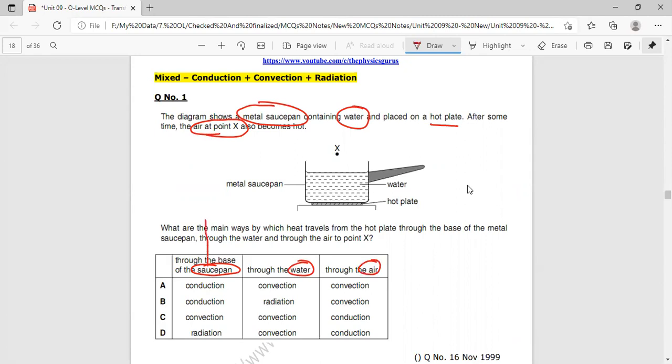Metal saucepan is related with solid. So in solid, heat is being transferred by the method which is called conduction. So these two options are opted out. Water, fluid. Fluid is related with convection. In fluid there is nothing like radiation, because radiation takes place in space. The method of transfer of heat which takes place in space is called radiation. But since water is a fluid, it will transfer the heat by the method called convection. So now which option is the correct option? Option A is the correct option.